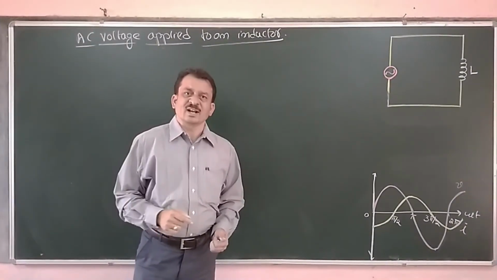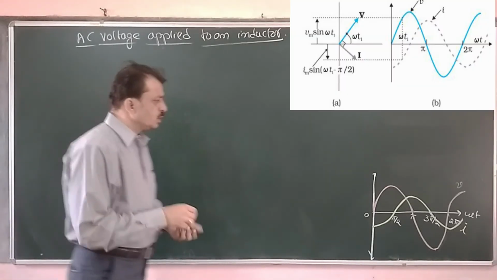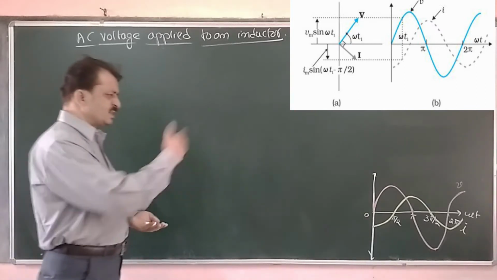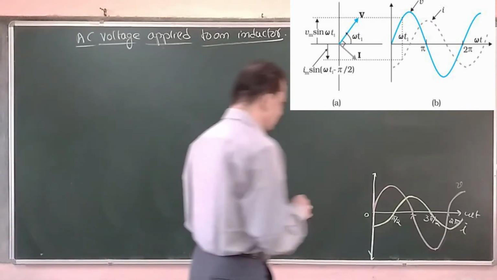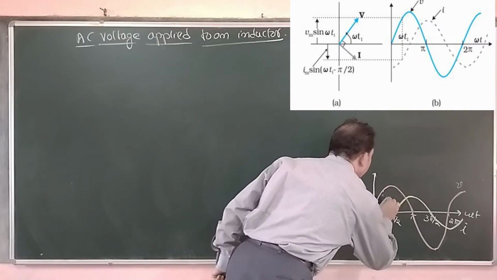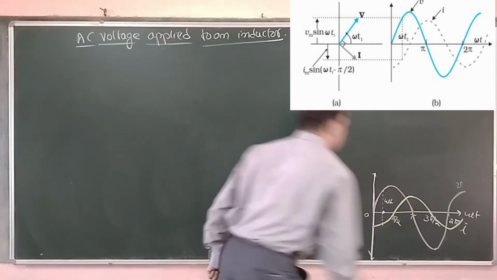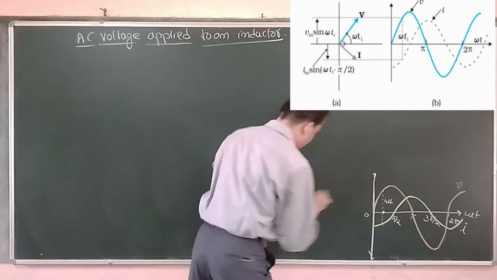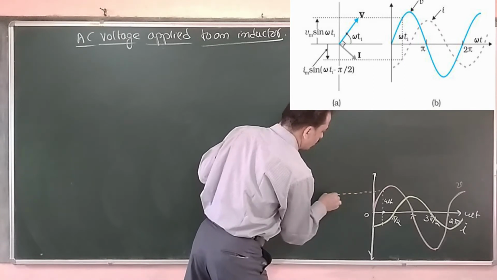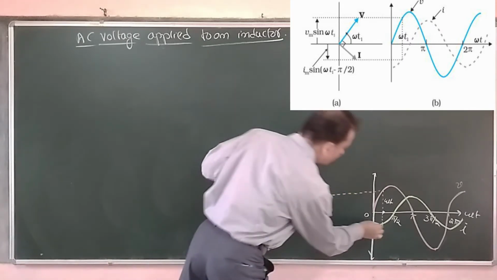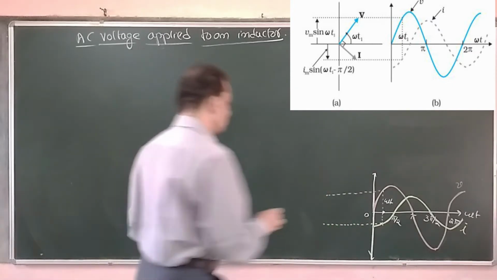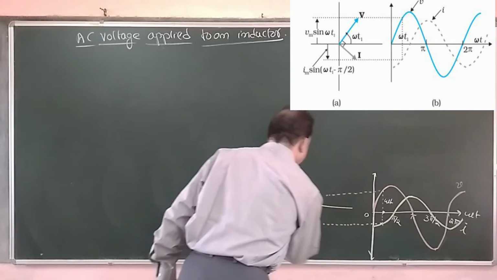Now we will write the phasor diagram for this circuit. Now here we have voltage leads the current. Voltage is 90° ahead of it. With this one we are going to write the phasor diagram. If I take any particular value of omega t at this point, we have a voltage vector here. We have the voltage phasor. Now here we have a current phasor. Now if I draw the coordinate axis here,